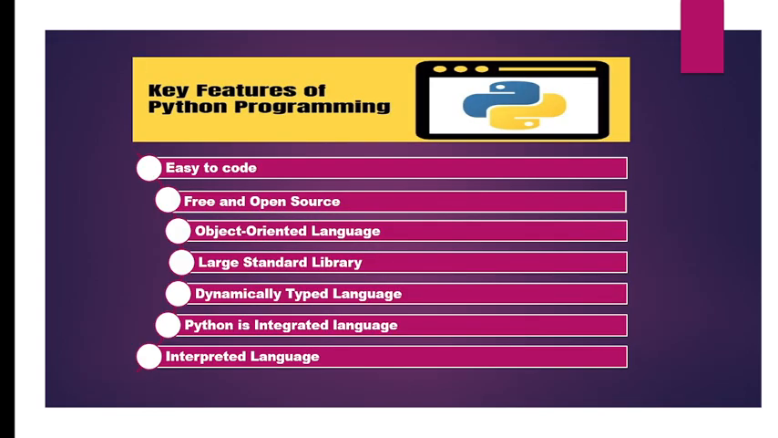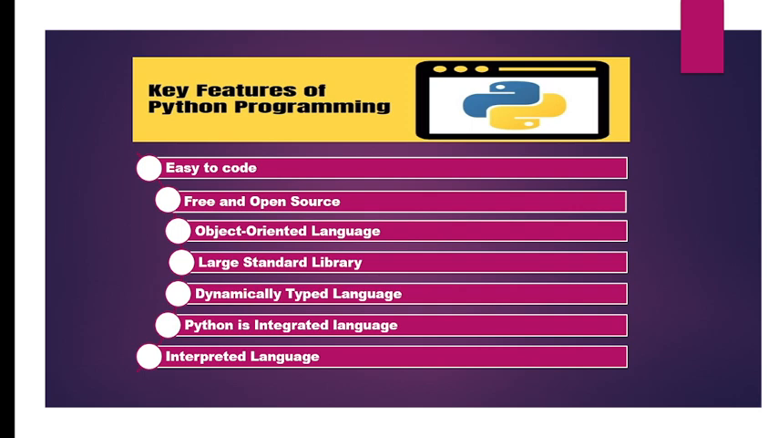And key features of Python. First point is easy to code. It's very easy to code. And the second point is free and open source. Python, as we explained in the previous slide, is an open source programming language, right? It is free, no need of payment or license. It is freely available and we can install it and make use of it. Object-oriented programming language. We will learn what object-oriented programming is. A real world object can be implemented using class and instance logic.